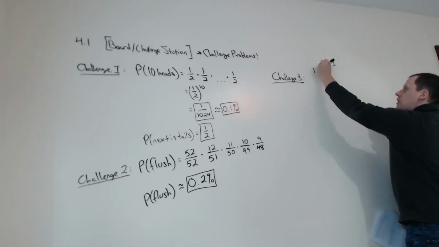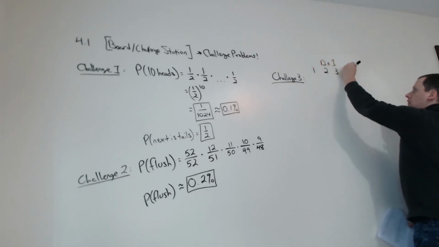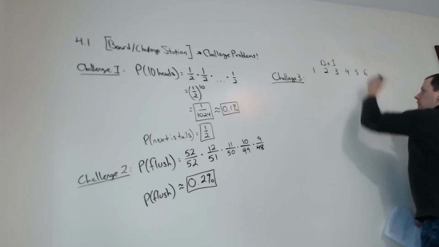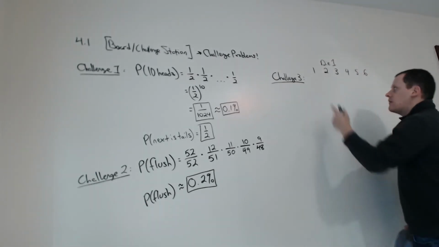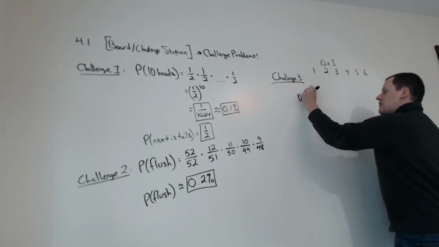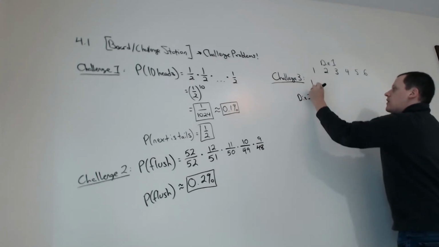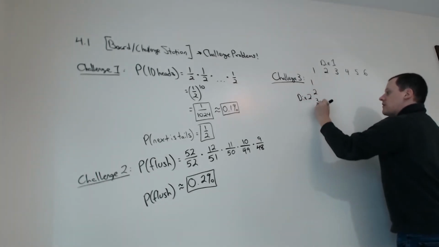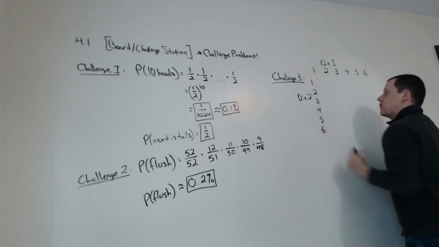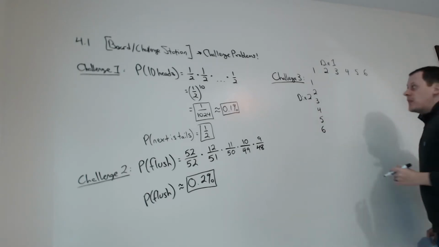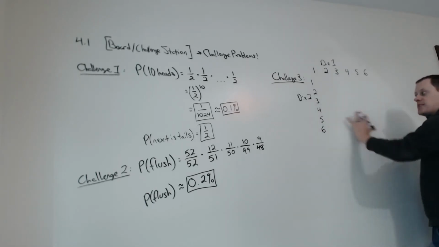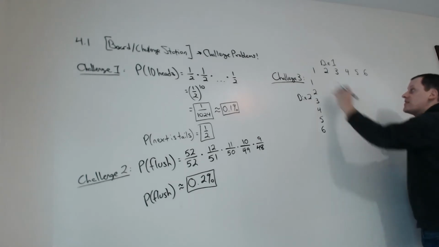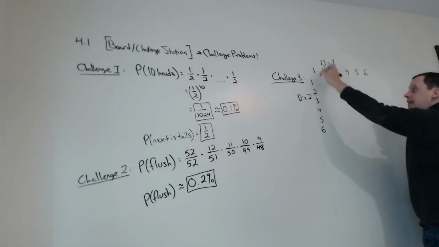We simulated that back in that part of the video, but what is the true probability of getting a total of 2? That might involve making a list or a table of all the possibilities when you roll 2 dice. So let's go ahead and do that. I'm going to do it this way. 1 through 6. Then you've got the second die here. That's going to be the rows. We can go 1, 2, 3, 4, 5, or 6 that way. And what we're going to do is fill out the rest of this table with the sum of the row and the column.